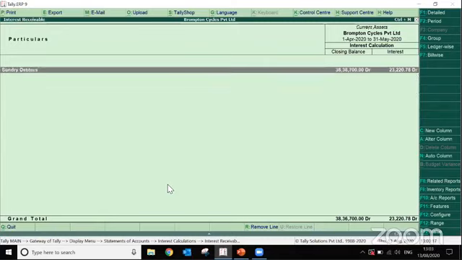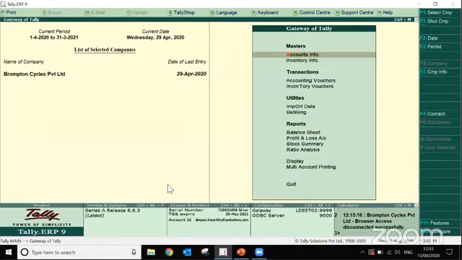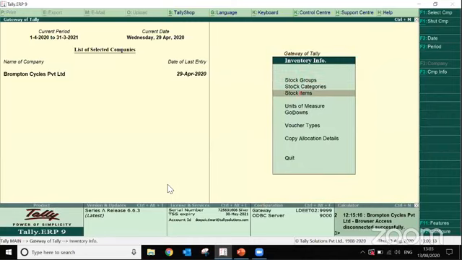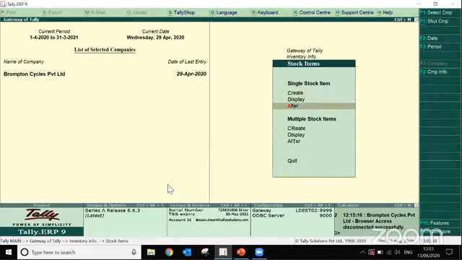Okay, so this was all about cash flow maintenance, how we can have better cash flow and how a product can help you in maintaining that. The second one is inventory valuation. Under the inventory valuation part, I can show you how we can have different valuation methods for a particular stock item. So I've already created one, and I'll access the stock item from the alter screen.